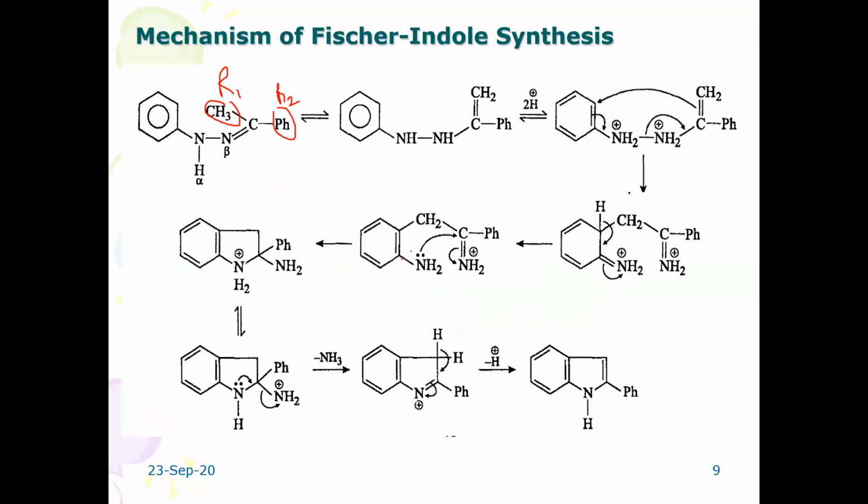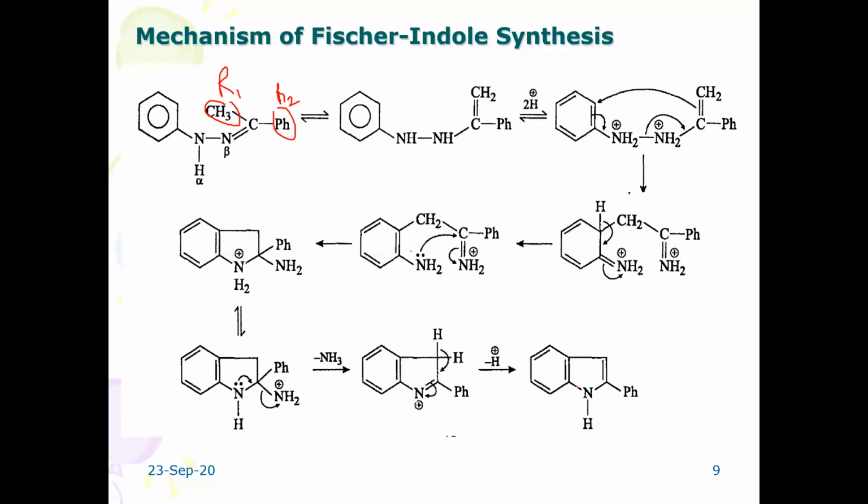A diimine derivative is formed here. There is a loss of aromaticity. This will be rearranged. Finally, there is deamination, removal of an amine molecule, an NH3 molecule. Then it gives out the re-aromatized product, that is, the indole derivative.